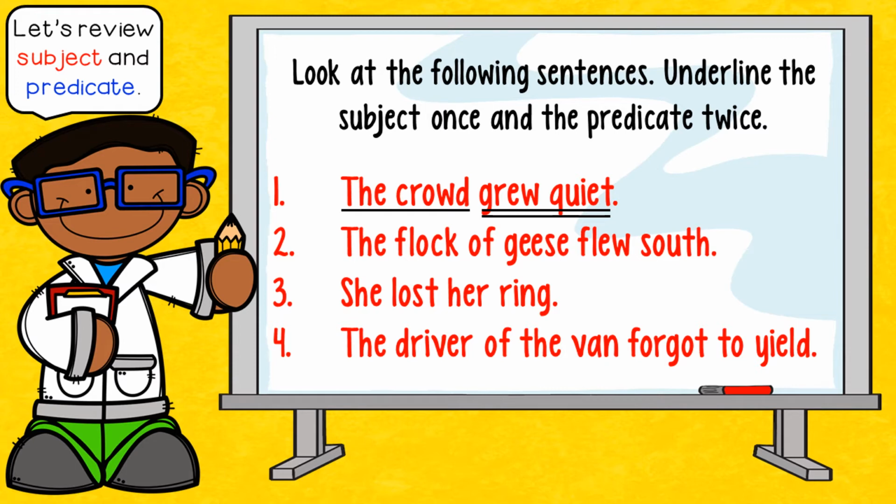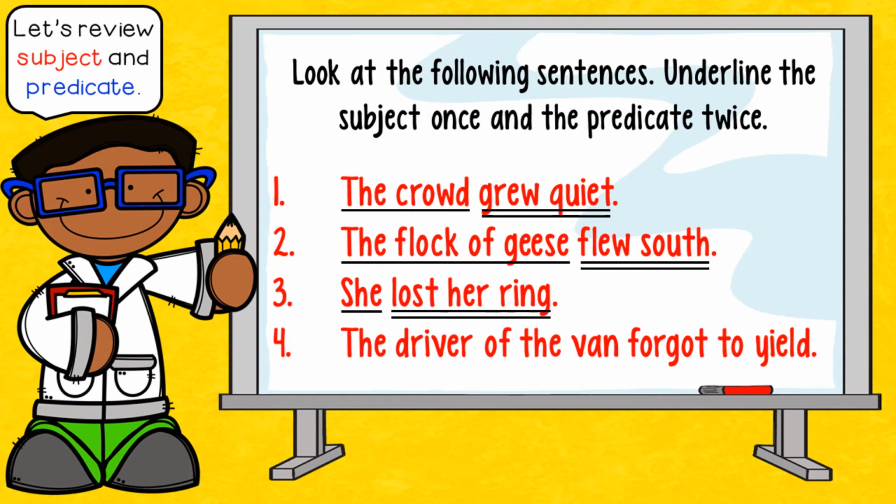When I go to sentence 2, the flock of geese flew south. Well, the verb is flew, so what flew south? Well, that would be the flock of geese. What is being said about the flock of geese? The flock of geese did what? They flew south. So the flock of geese is my subject. Flew south is my predicate. On the third one, it says, she lost her ring. Who lost her ring? She. So see, she is my only word that I have in my subject. What did she do? She lost her ring. So lost her ring is my predicate.